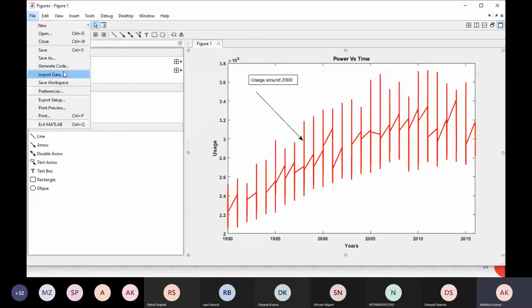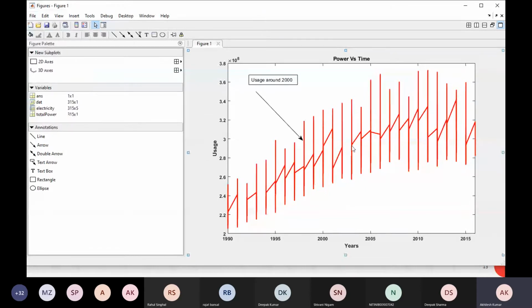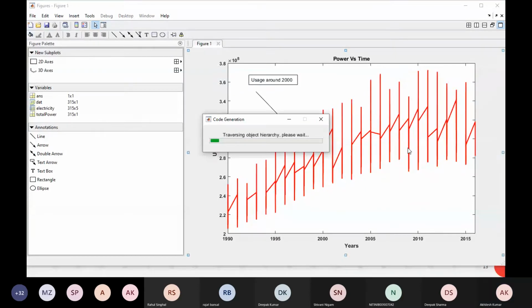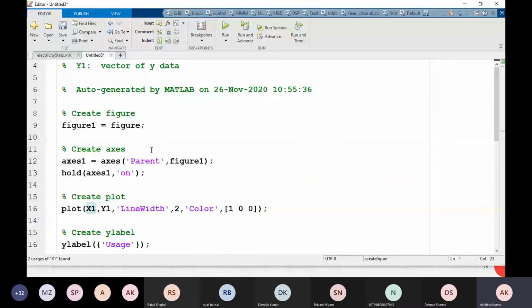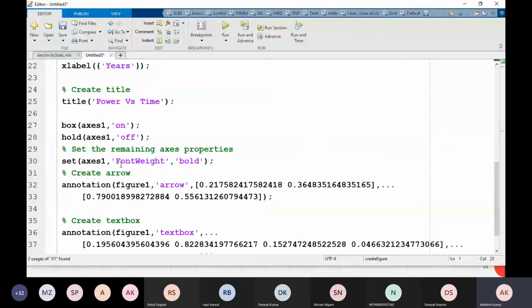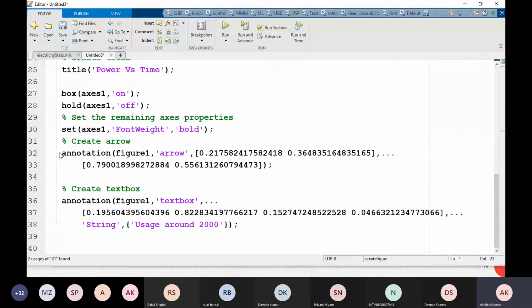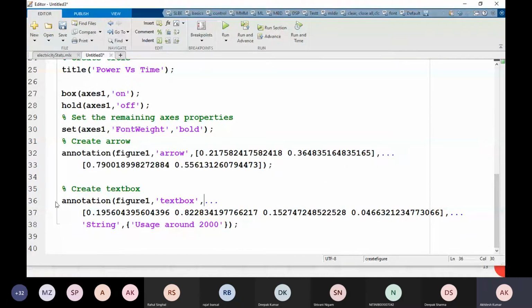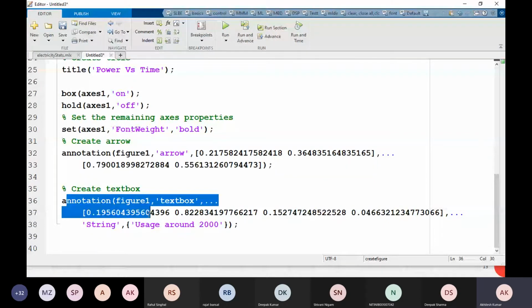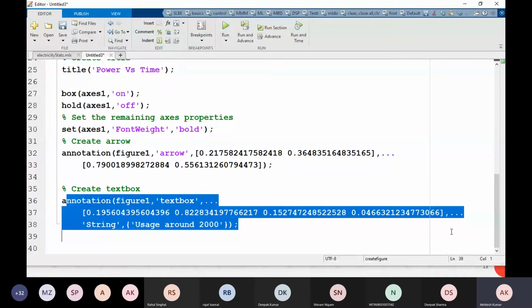So what I can do, I will go here in file and I can generate a code for that. See, still we didn't have to write a single code for that. Now you see that whatever modification we did here, annotation, that arrow, this is the function to display the arrow. If you know the X, Y axis coordinates, you can write it. Annotation, again, if I have to write a text box, simply what I am going to write, you can write it like this, right?